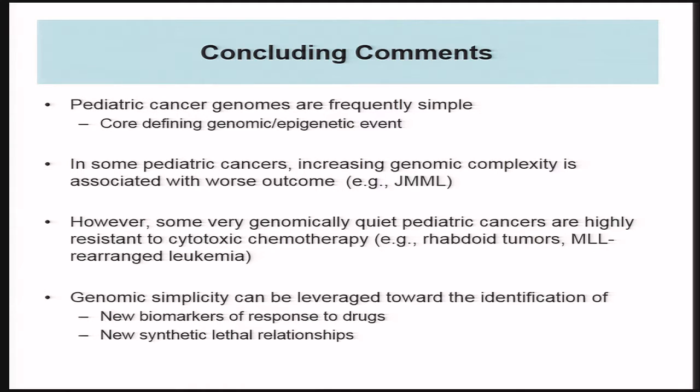And I think it's interesting that at least many of these are defined by key events in epigenetic factors, such as rhabdoid tumors and MLL-rearranged leukemia. And I do really think we can learn a lot with genomic simplicity and really leveraging it, as we've done and will continue to do, to find new biomarkers of response to drugs and new synthetic lethal relationships that we can then extrapolate to the study of other more heterogeneous, complex tumors.